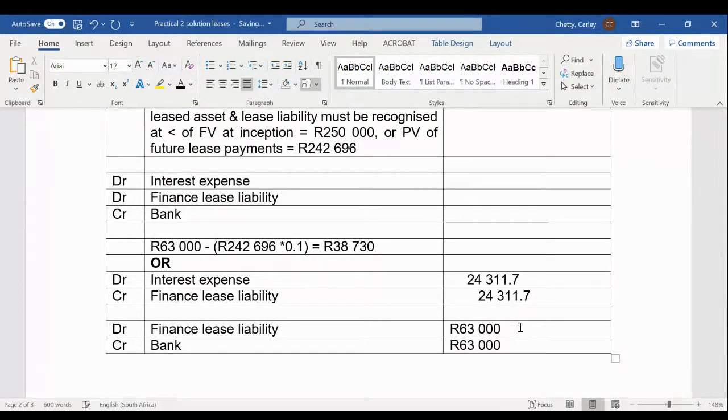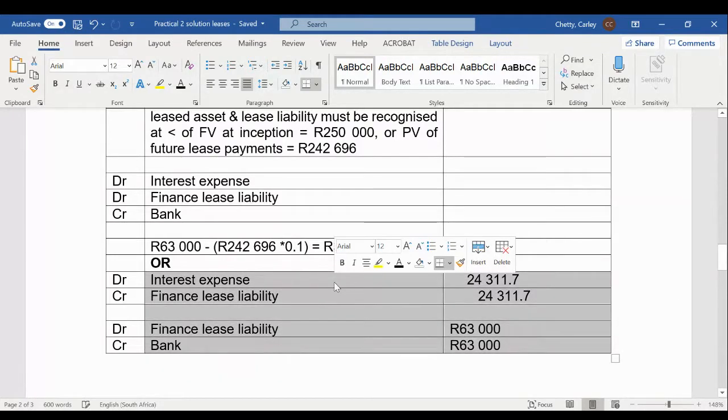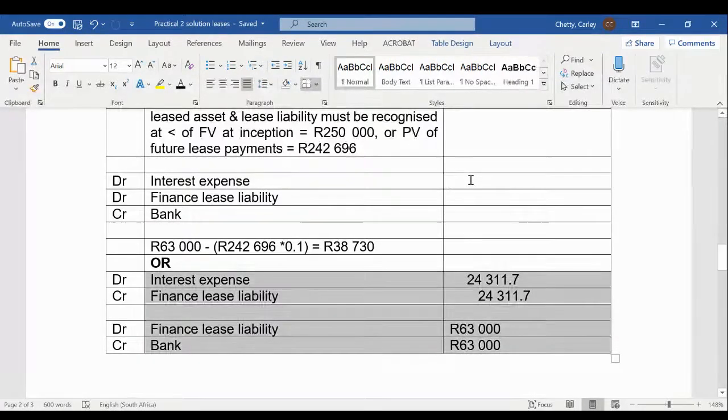The best way to think about this is that the lessee is going to be paying the lessor 63,000. So it is reducing our finance lease liability, which is why we are debiting our finance lease liability. Our liability is getting smaller, and because we are paying this money out of our bank account, it is also getting smaller or decreasing. Okay.